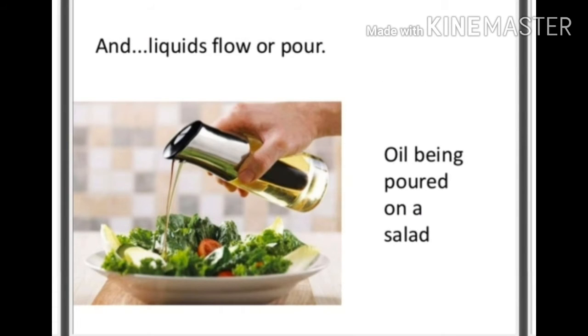and liquids flow or pour. Oil being poured on a salad. Liquids have the tendency to flow when they are poured into any container or onto any substance.